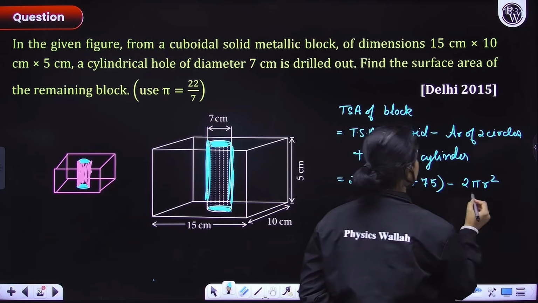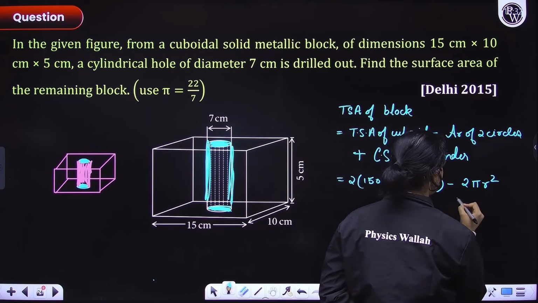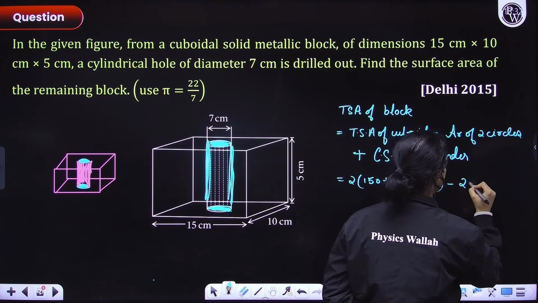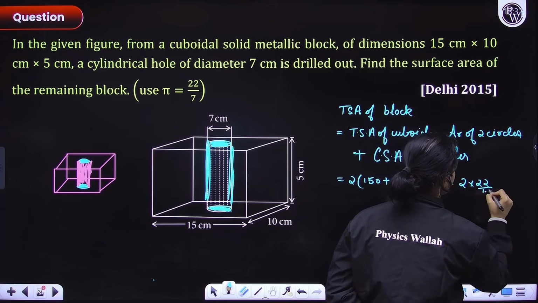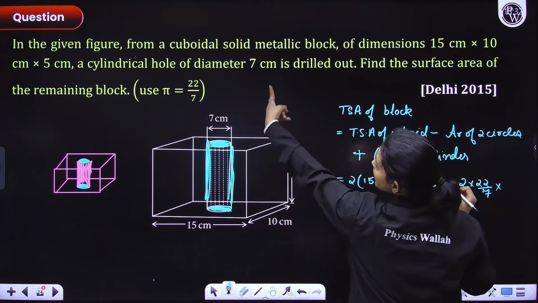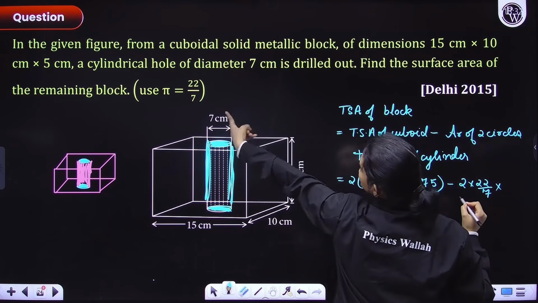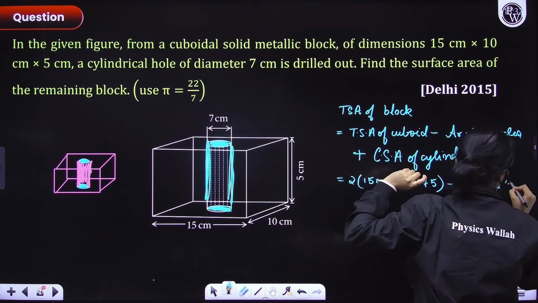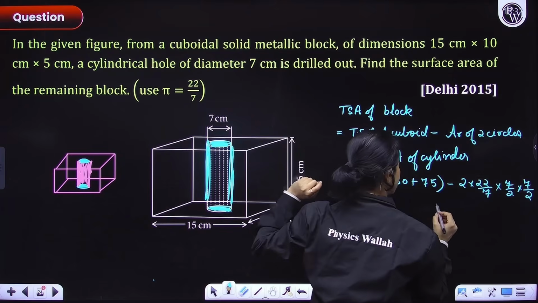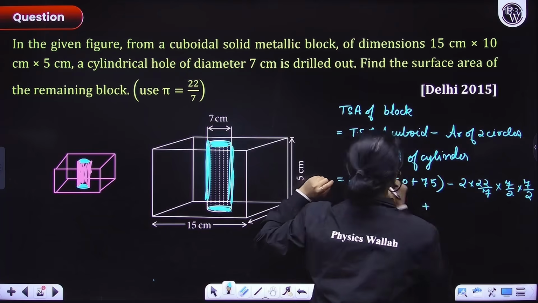Plus CSA of cylinder. So CSA of cylinder would be equals to what? Wait, I'll just write it like this. 2 into 22 by 7 into radius is given as 7 by 2. Diameter is 7 centimeter, so radius would be 7 by 2, right? 7 by 2 into 7 by 2. Plus curved surface area of the cylinder.